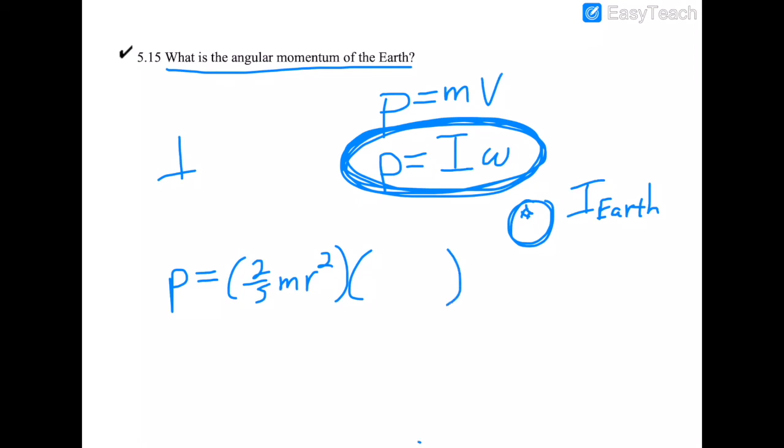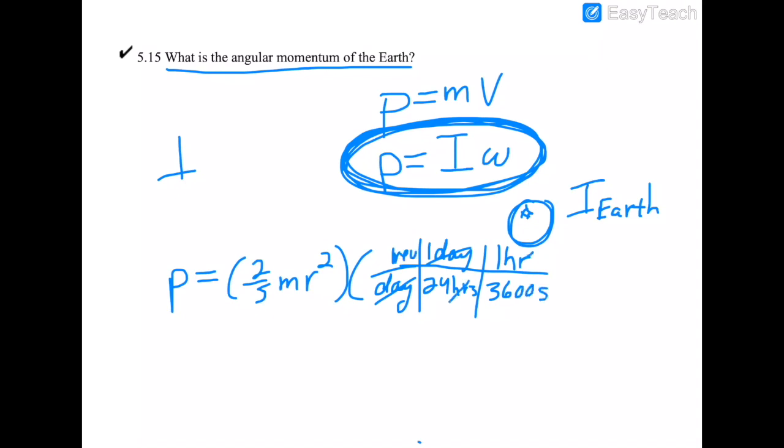What is the angular velocity of the Earth? We talked about this, I think, before we went on break. We all do know what it is, right? It's pretty easy. How many times during the day does the Earth turn around? We know that the rotational velocity of the Earth is once per day. Okay, so we have to maybe do some dimensional analysis there. Once per day, 1 day is 24 hours, right? And 1 hour is 3,600 seconds.